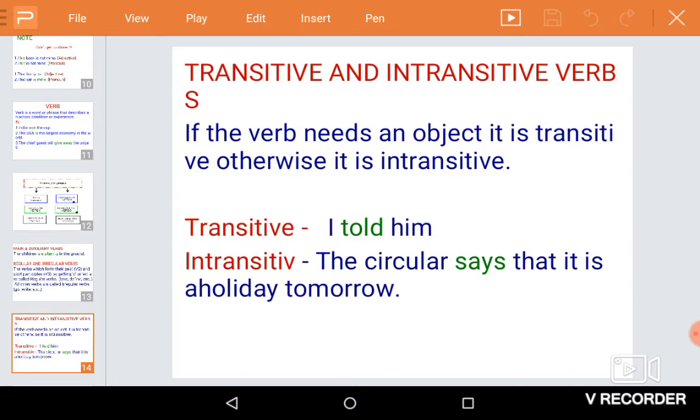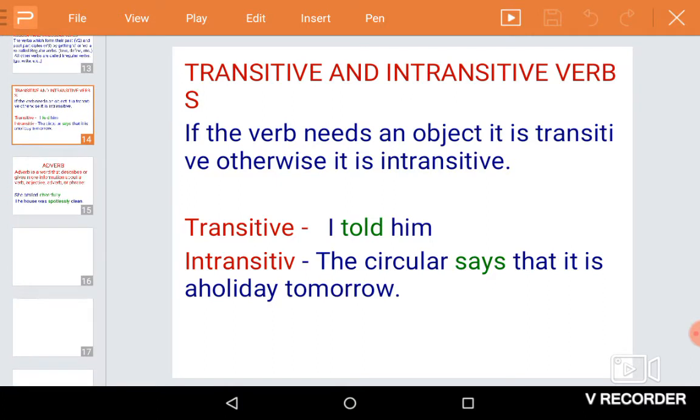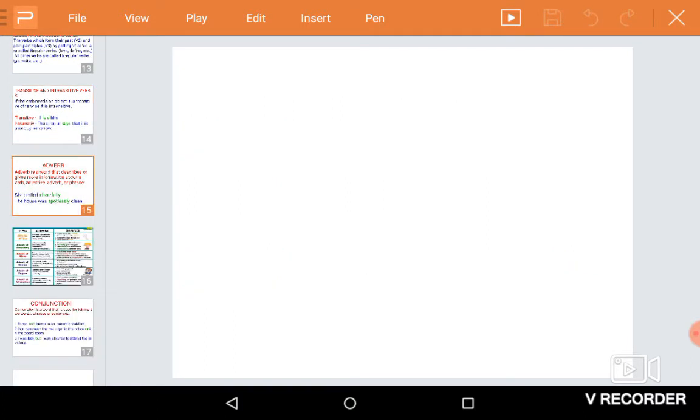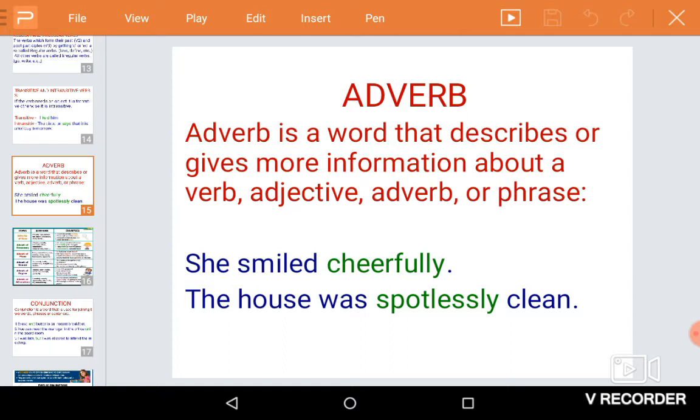The next part of speech we are going to discuss is adverb. An adverb is a word that describes or gives more information about a verb, adjective, adverb, or phrase. It is not necessarily only verbs. An adverb can give more information about a verb or adjective or another adverb or phrase.